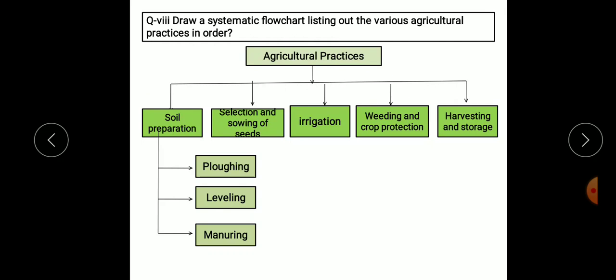Question number 8. Draw a systematic flow chart listing out the various agriculture practices in order. These are the agriculture practices or steps. First is soil preparation, and in soil preparation there are 3 types: plowing, leveling and manuring. Next step is selection and sowing of seeds. Third, irrigation. Fourth, weeding and crop protection. And last is harvesting and storage.